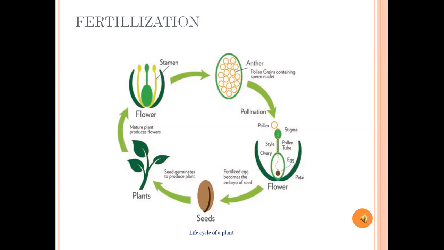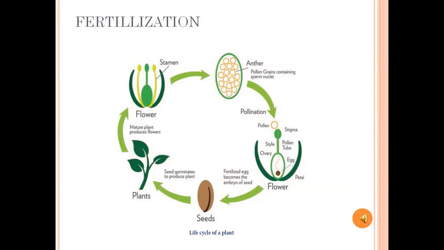During the germination, a tube develops from the pollen grain that carries male gametes, which ultimately reach the female gametes inside the ovary through the style. Male gametes fuse with the female gametes to form a zygote. This process is known as fertilization.